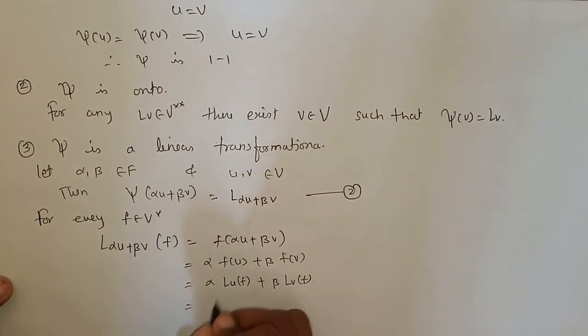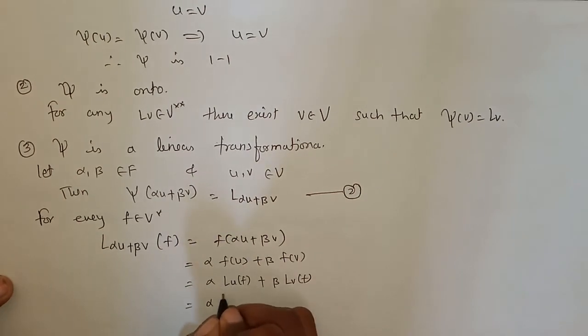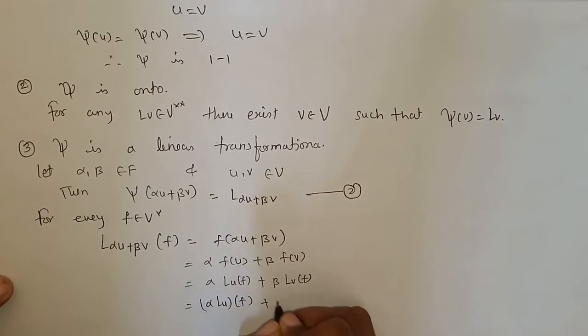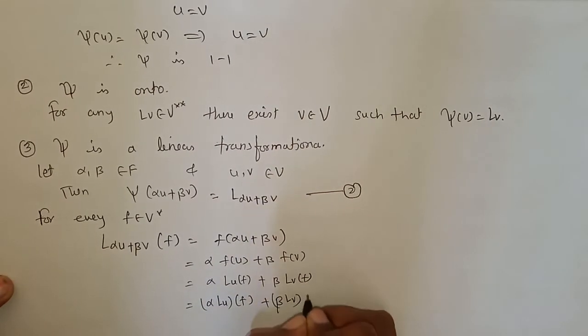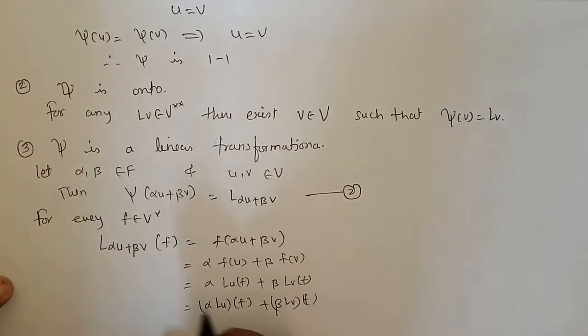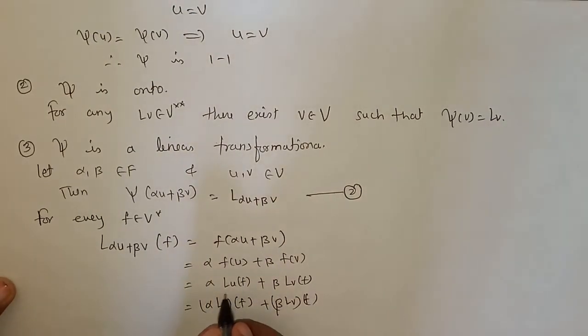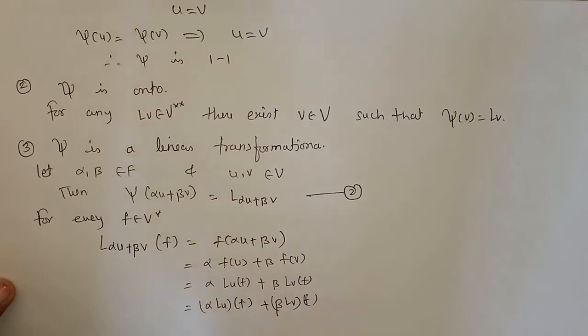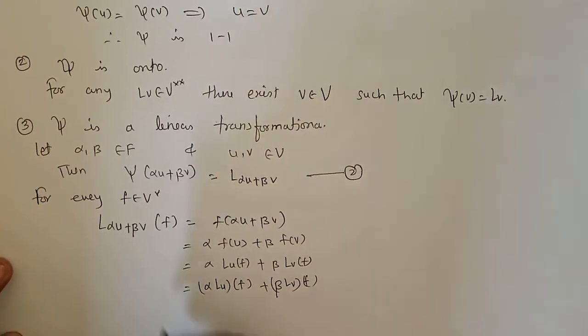Here, since we have proved that Lu is a linear functional, therefore I can write alpha Lu of f plus beta Lv of f, because we have proved already that if any linear functional is multiplied by a scalar, then the resultant mapping is also a linear functional. So I can write this.